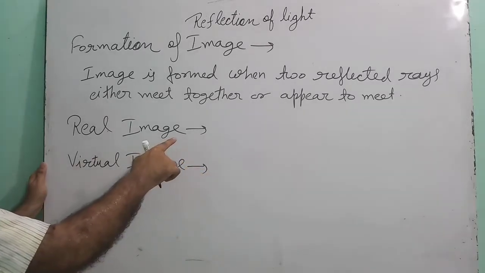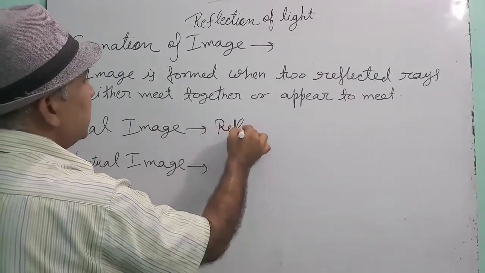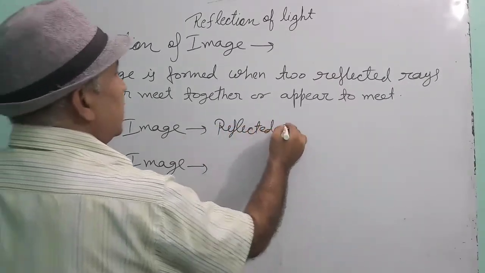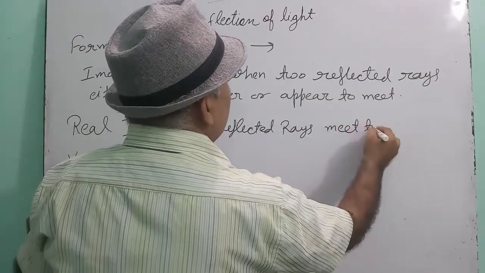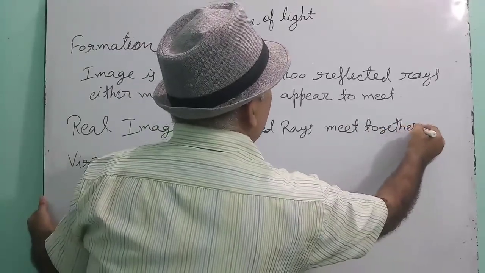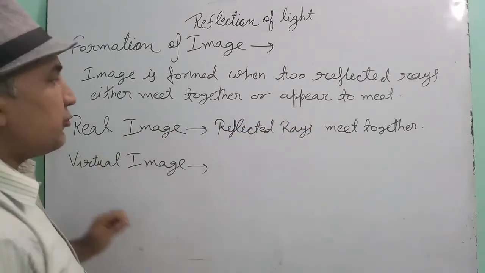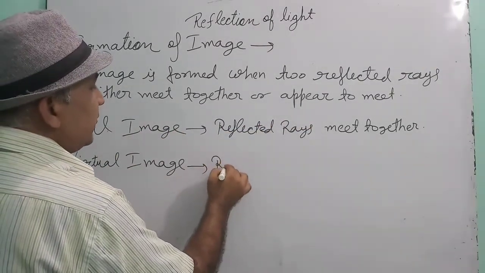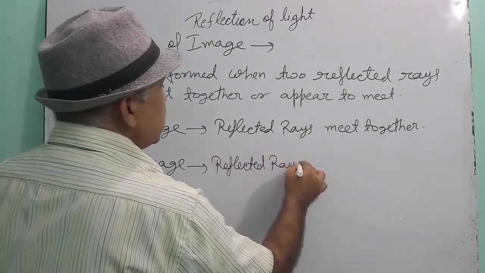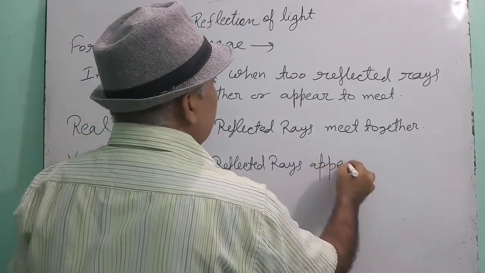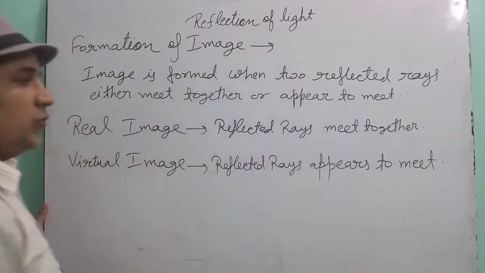Children, a real image is formed when the reflected rays meet together, and a virtual image will be formed when the reflected rays appear to meet.